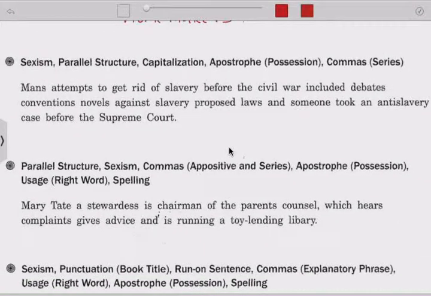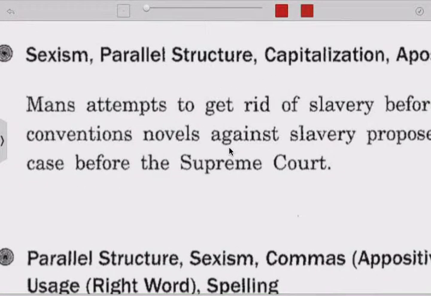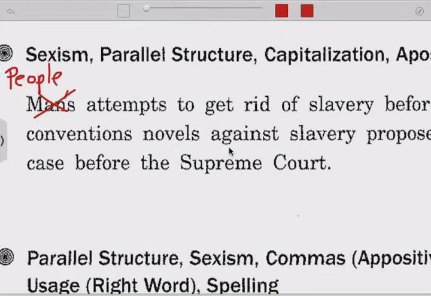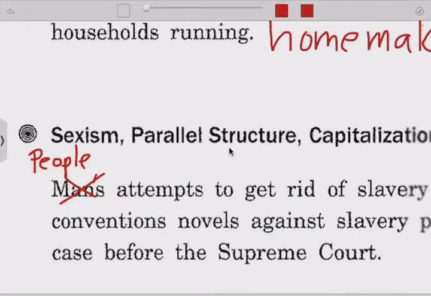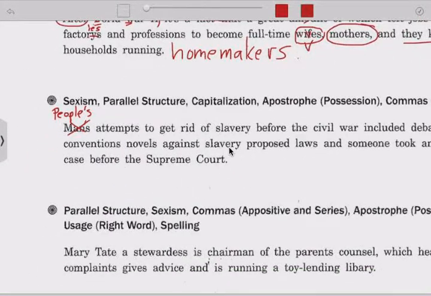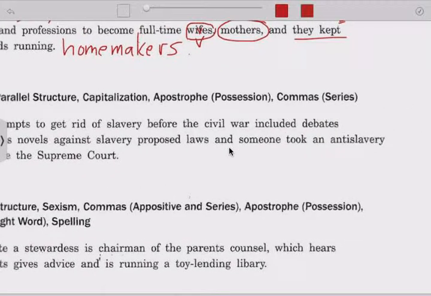Next one, man's attempts. Well, this, first of all, it should be apostrophe S. But man's, we mean people, humans. So we want to not be sexist because women attempted to get rid of slavery also. So we try to avoid man and mankind when we're talking about that now. So we'll make it, how about just people? Human beings would work too. People's, and same thing, apostrophe S. Attempts to get rid of slavery before the Civil War. Civil War should be capitalized.